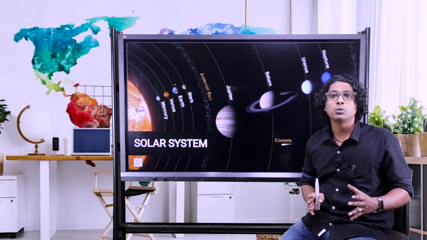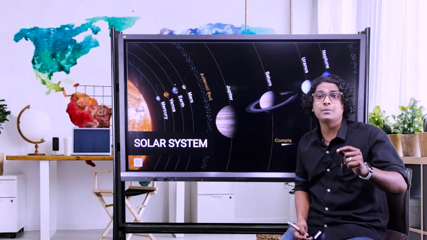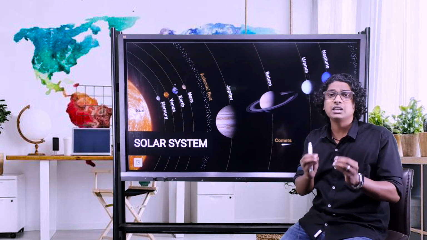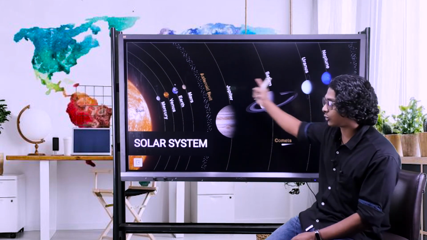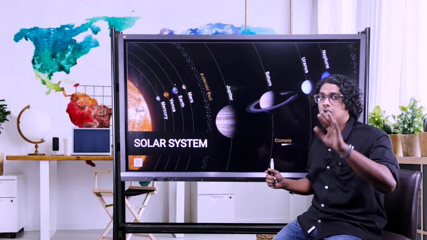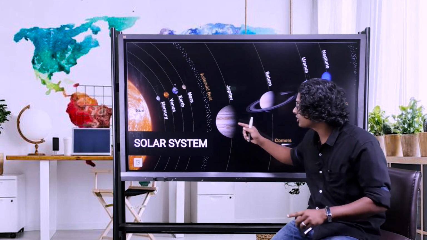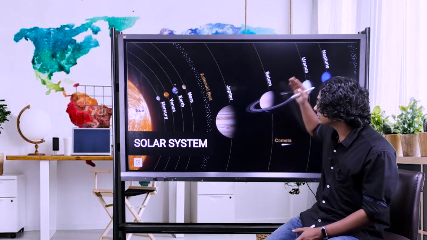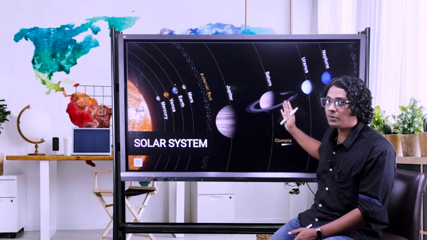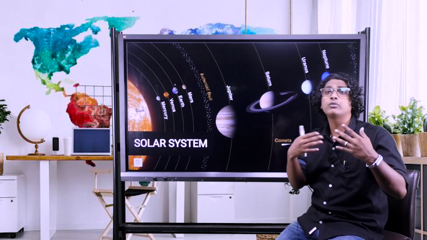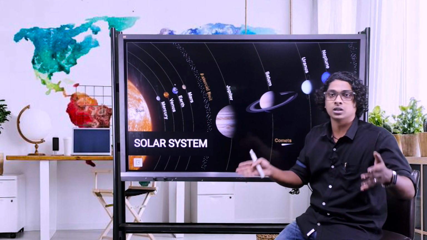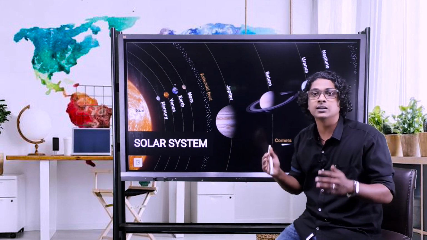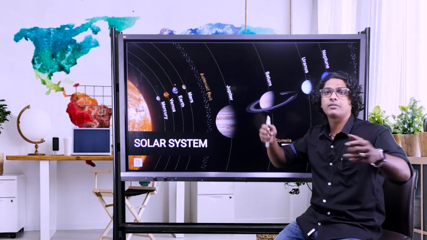You must have heard about an important comet. The name is Halley's Comet. Halley's Comet takes around 74 years to complete its revolution. Now how much time does Earth take to complete one revolution around the sun? About 1 year, 365 and 1/4 days. Compared to that, the comet is taking around 74 years. So which one is closer? Is Earth closer to the sun or the comet's orbit? Definitely the Earth is closer to the sun and the comet is far away from the sun.